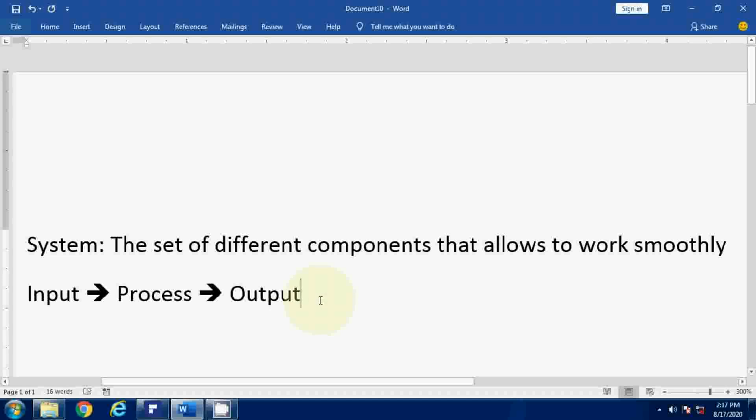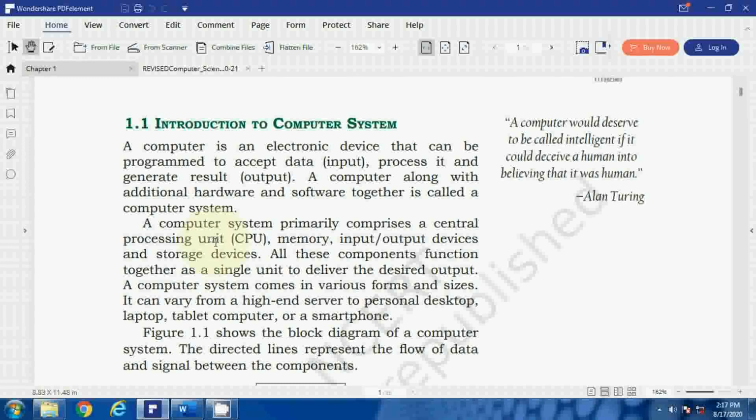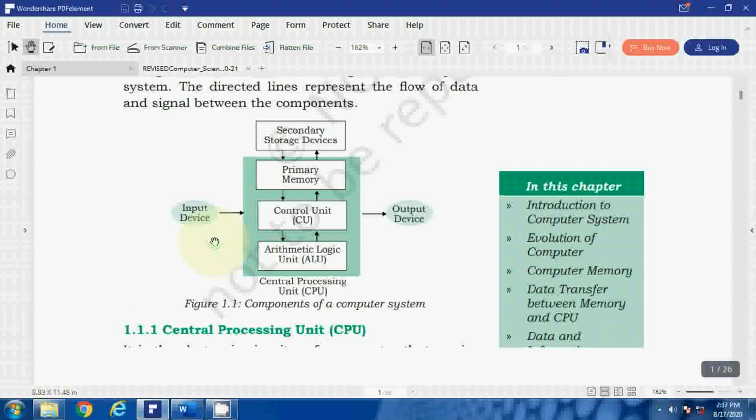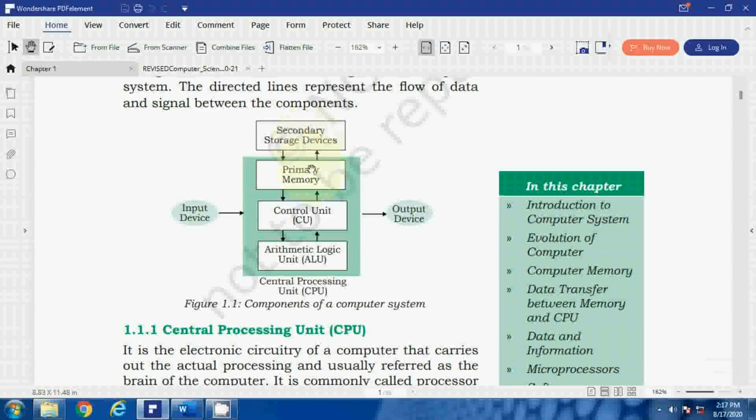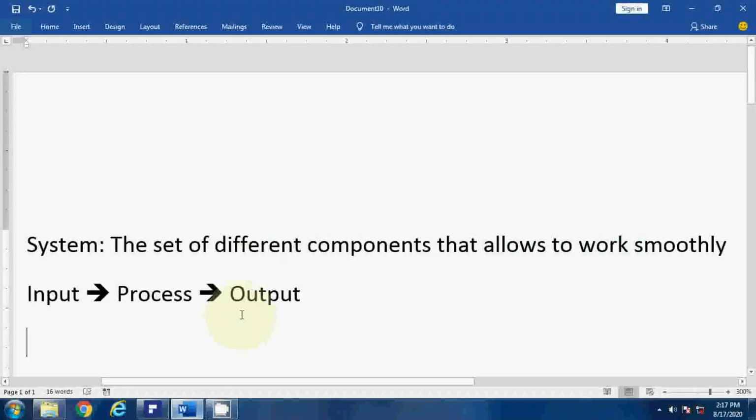Now let me move ahead. Here they have given the diagram: secondary devices, primary devices, control unit and arithmetic unit. So these are the components of a computer system. Now let me explain how it is working and how all these devices are performing their tasks. First of all, let me take the same diagram into MS Word and I will explain.